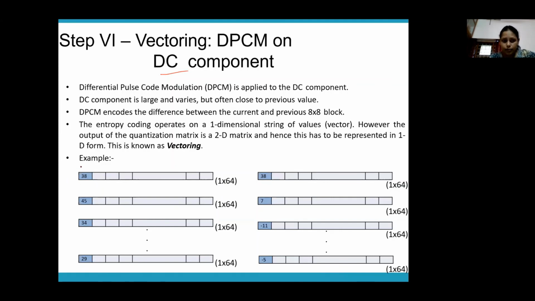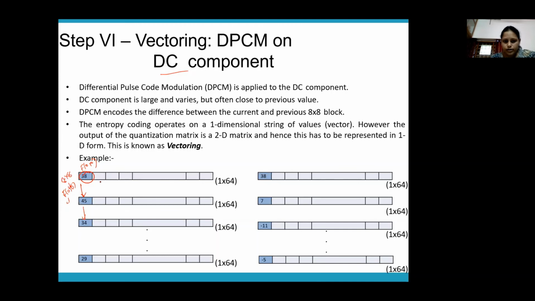I told you DC component means f of 0, 0. So for every 8 by 8 block, the f of 0, 0 will be the DC component and all the other 63 components will be the AC components. So whatever is there in the first position, that will be your DC component. Now the one property of these DC components is that it is very large. The values will be very large and varied. But the value of one block will be very close to the value of the other block. So neighboring DC block values will be similar to each other.